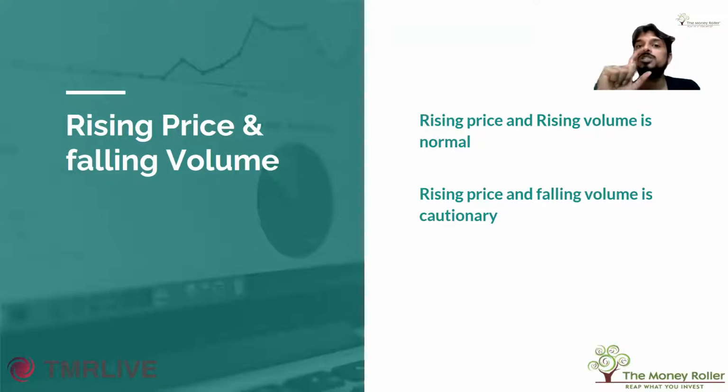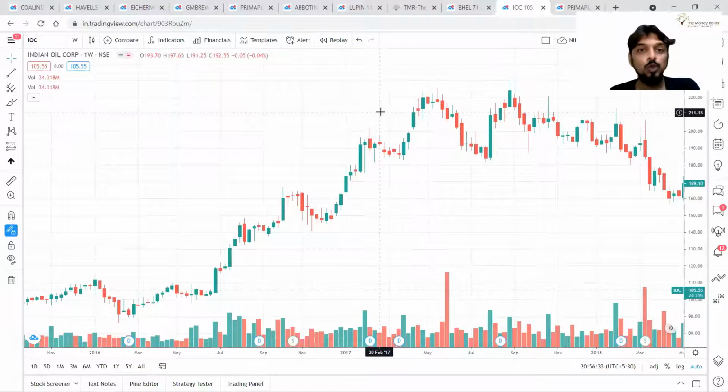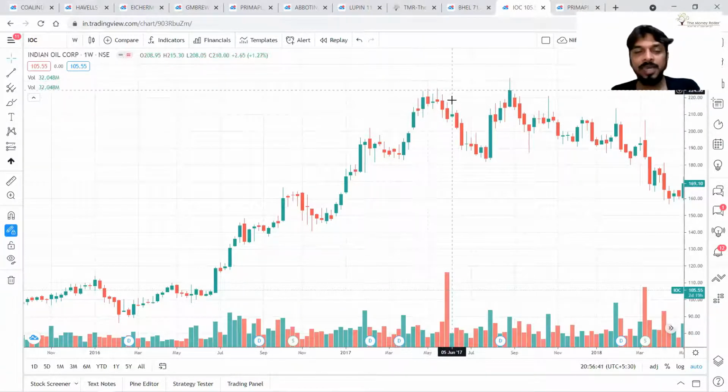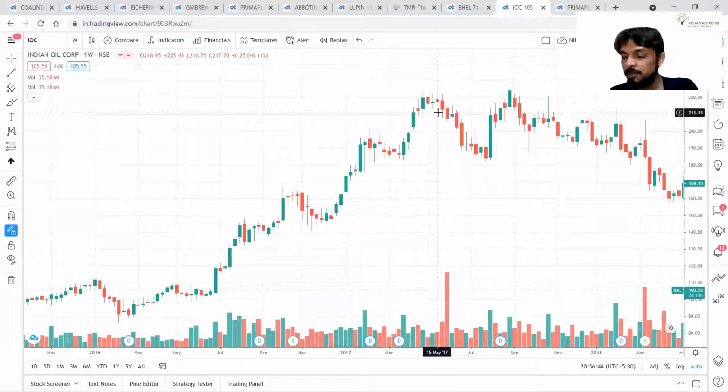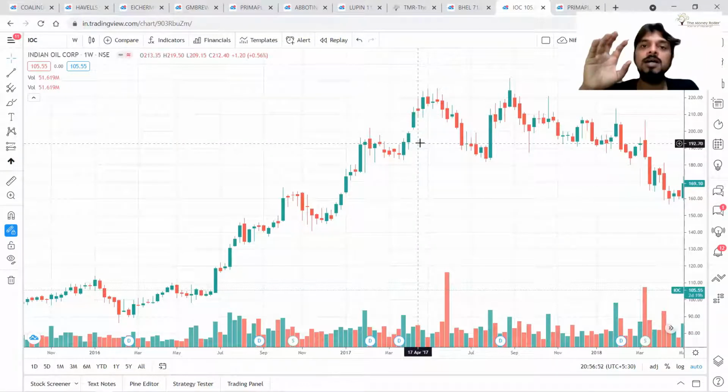And this is a cautious signal, guys. This is a cautious signal. You should be cautious. You should be alert. You should be so alert that you look for the next reversal sign. Maybe the candlesticks will give you a reversal, maybe something else will give you a reversal. That all we will see. Maybe some pattern will give you a reversal. But this is the sign of a weaker uptrend structure. Rising price, falling volume. Be alert.